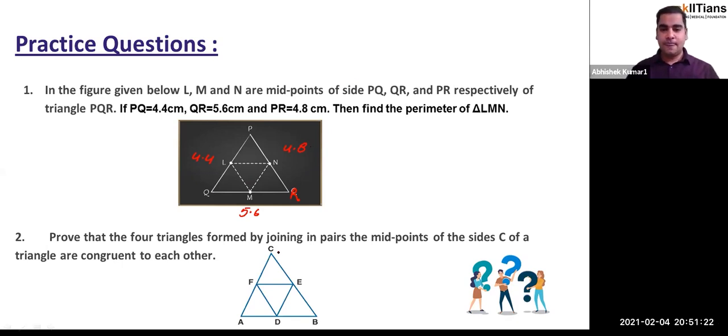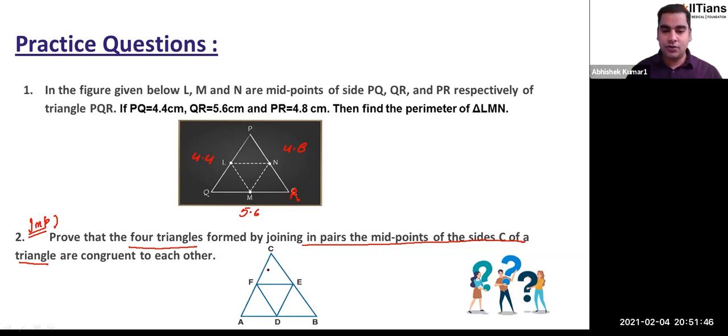Okay. So this first one is very direct and easy, but the second one is important, because we use this result in many Olympiad problems as well. What does it say? It says prove that the four triangles formed by joining in pairs the midpoints of the sides of a triangle are congruent to each other.